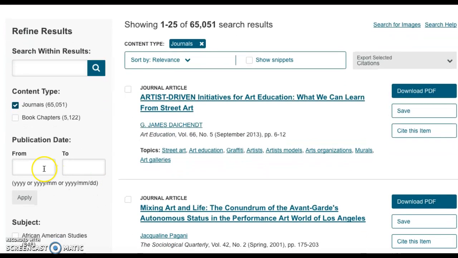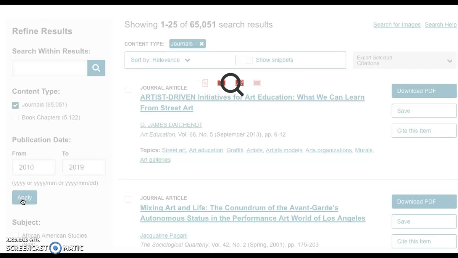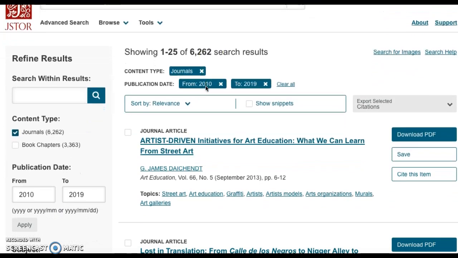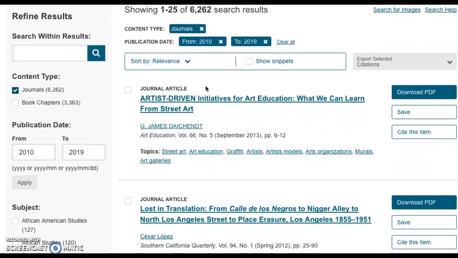So I'm going to scroll down a little bit, and under publication date, I'm going to go ahead and enter some years here to narrow my search. And I want the most recent. So I'm going to enter 2010 and 2019. And I'm going to hit apply. So you can see now that it has been reduced to a little bit over 6,000. But that's still quite a few to go through.